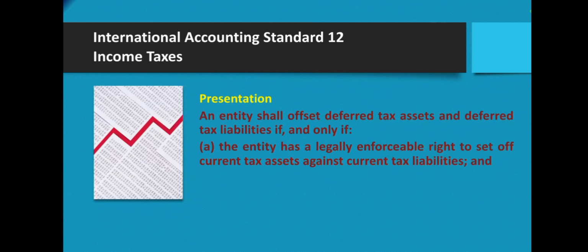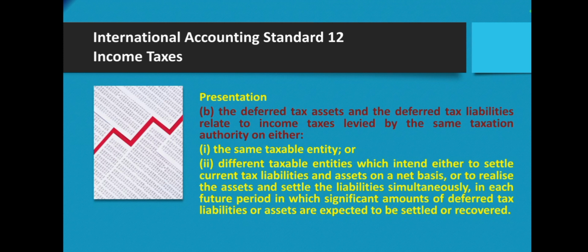An entity shall offset deferred tax assets and deferred tax liabilities if and only if the entity has a legally enforceable right to set off current tax assets against current tax liabilities, and the deferred tax assets and deferred tax liabilities relate to income tax levied by the same taxation authority on either the same taxable entity or different taxable entities which intend either to settle current tax liabilities and assets on a net basis or to realize the assets and settle the liabilities simultaneously in each future period in which significant amounts of deferred tax liabilities or assets are expected to be settled or recovered.